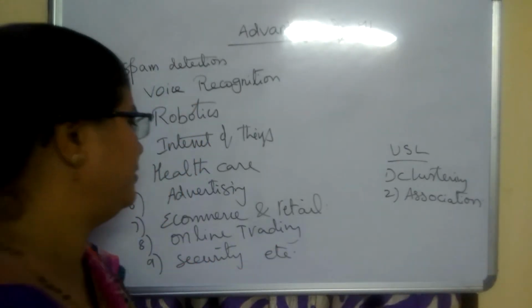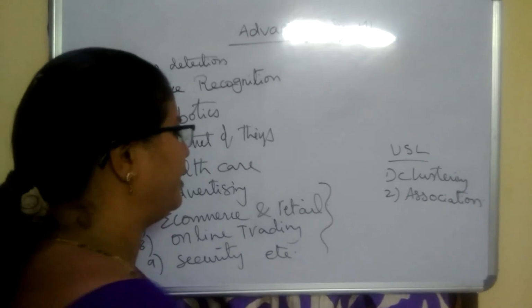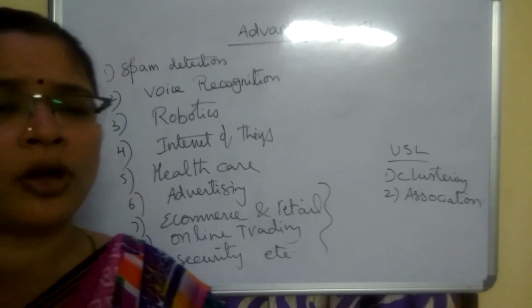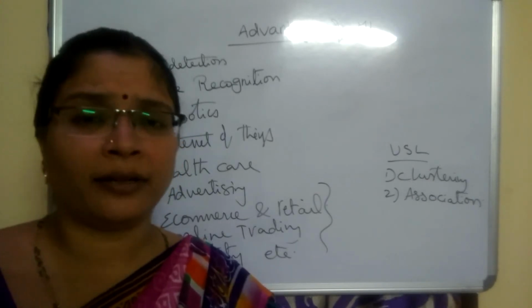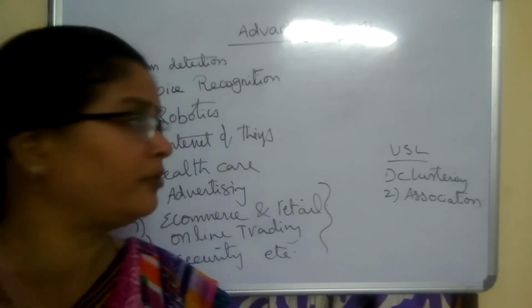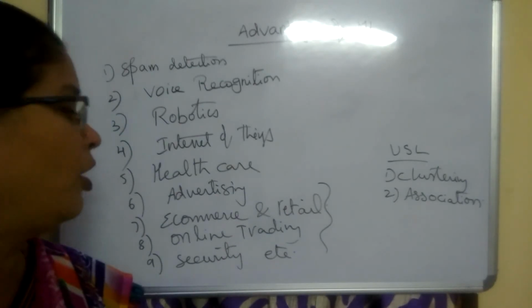These are interrelated: advertising, e-commerce and online trading. In online trading also we make use of many machine learning algorithms for identifying the customers, attracting the customers, trading and all these things.